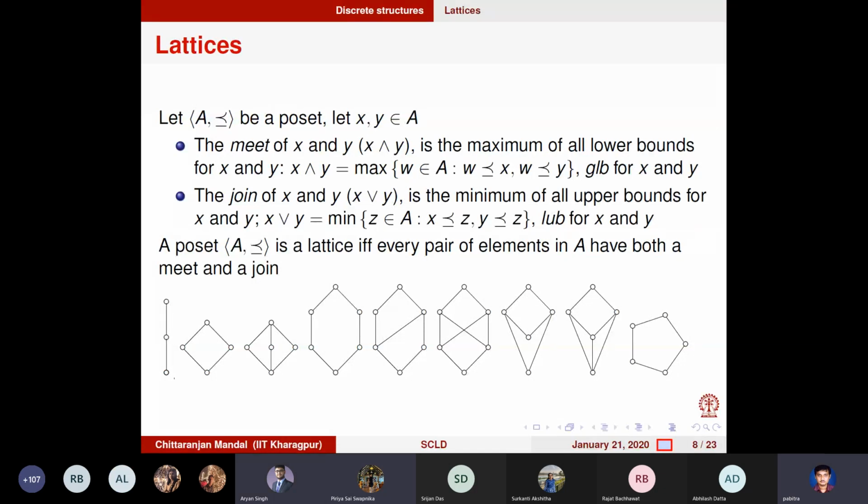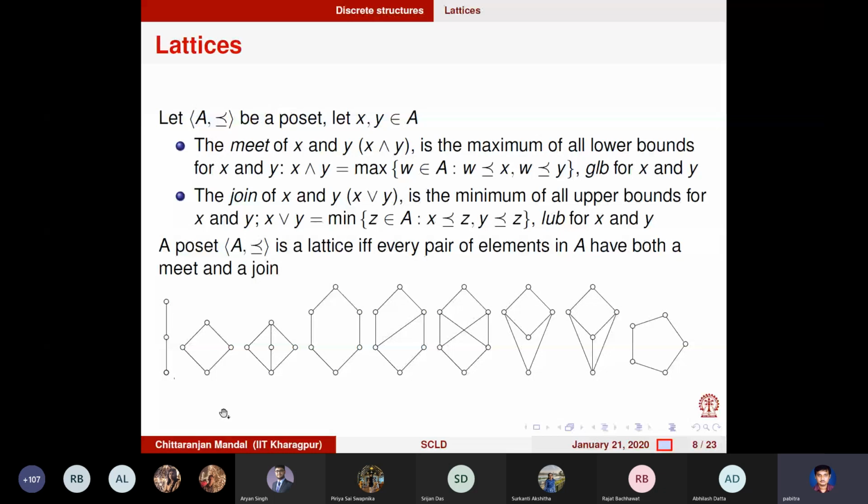Let me tell you, if there are two nodes which belong to a single chain, then we need not bother because they are all comparable to each other. The only pairs we should look at are those where the elements forming the pair are not comparable. If they are in a chain, we do not bother. Everything is comparable. When things are comparable, the top one is the join and the bottom one is the meet. So don't bother about them, but critically look at the non-comparable elements.